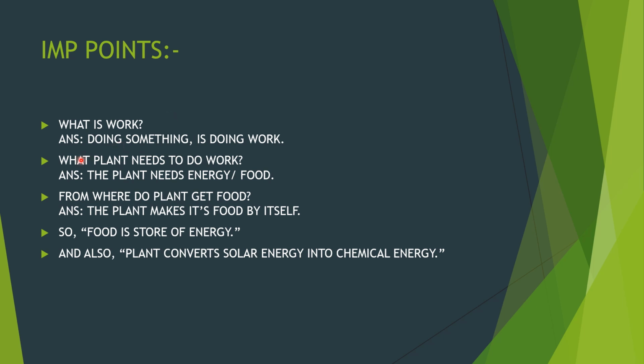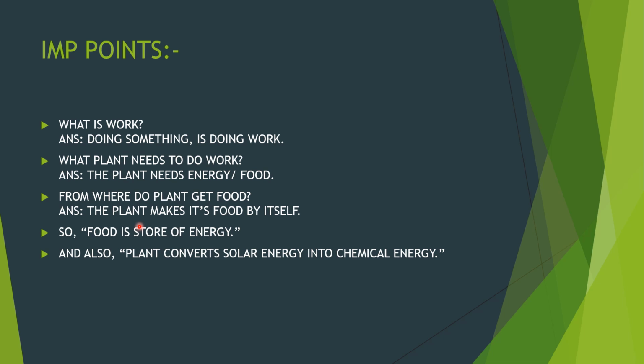Important points. What is work? Work is something done by an object, like doing something is doing work, done by anybody. So a plant does work by growing itself. What does a plant need to grow or to do work? For growing, the plant needs energy or food. From where does a plant get food? The plant makes its own food by itself.